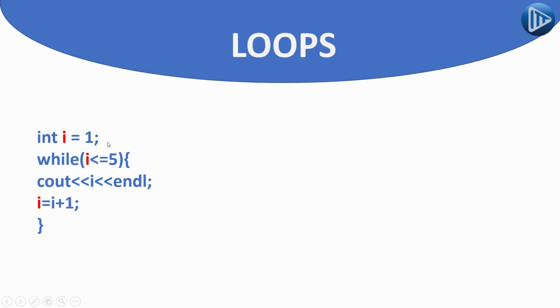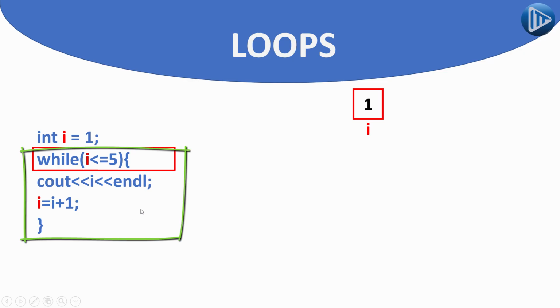And now, here in the first line, what we did is create a variable and store the starting point inside it, which is the number 1. So now inside I, we have the number 1. Secondly, we start our loop structure over here, where these three lines of code are going to repeat themselves while I is less than 5. So in this case, is the value inside I less than 5? Yes, 1 is what is stored inside I, which is less than 5. So it is going to run the code inside the while.